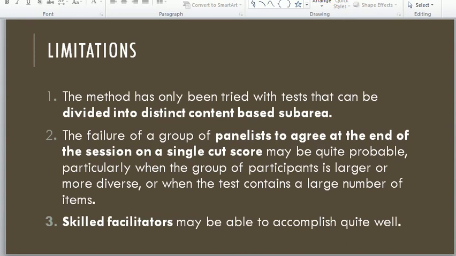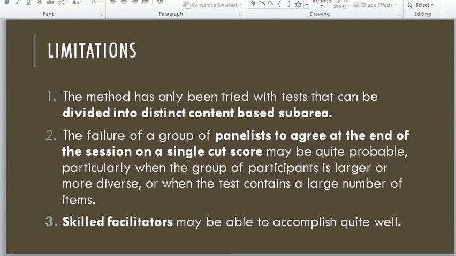So it may be a limitation and may cause some faults in this process.